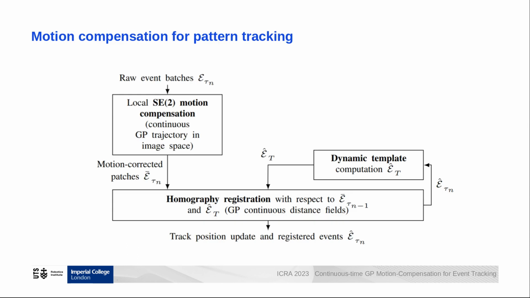Given a simple set of x-y coordinates as a patch seed, the proposed method collects events in the neighborhood of that seed to populate a small batch of events. In order to perform tracking, we first correct the patch motion locally in the image plane using a continuous SE2 motion model based on Gaussian process regression. Then, given two consecutive batches of motion-corrected events, we estimate the discrete homography transformation between the two batches using Gaussian processed distance fields. We also propose to perform the homography registration in a batch-to-template fashion to allow for long-term tracking.